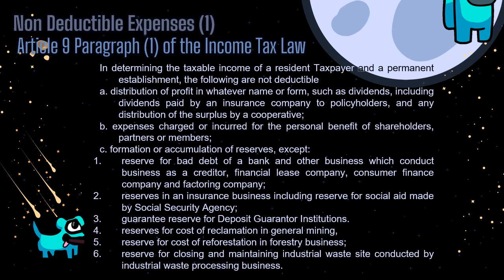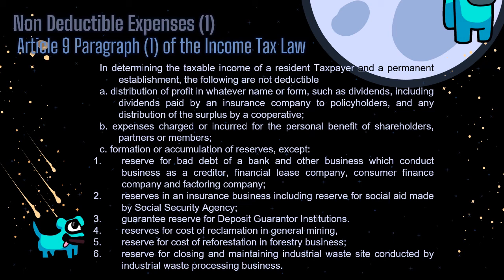C. Formation or accumulation of reserves, except first, reserves for bad debt of a bank and other businesses which conduct business as a creditor, financial lease company, consumer finance company, and factoring company. 2. Reserves in an insurance business including reserve for social aid made by Social Security Agency. 3.